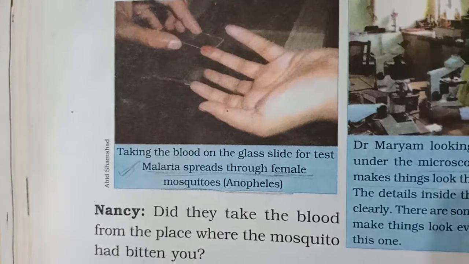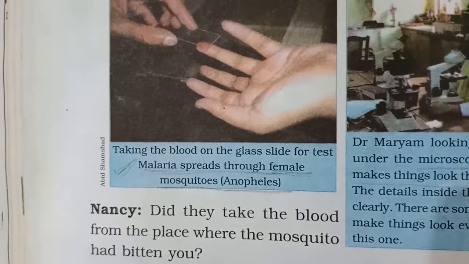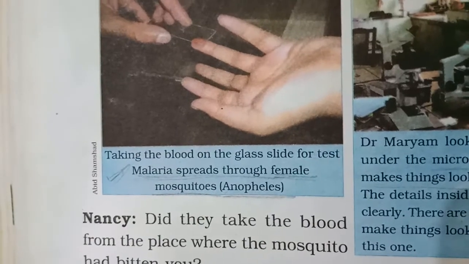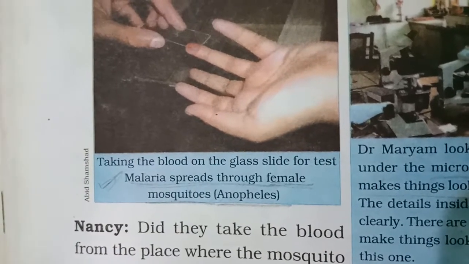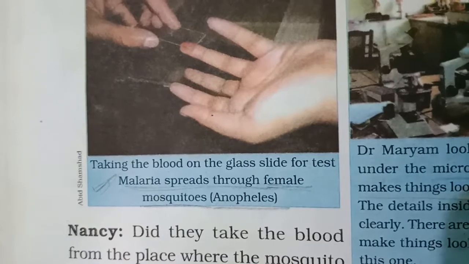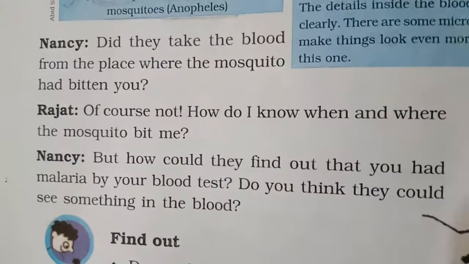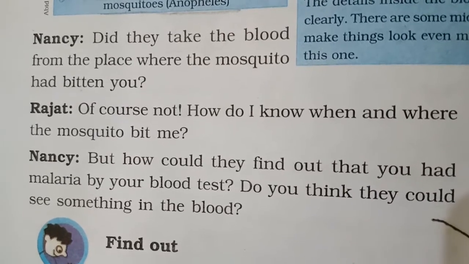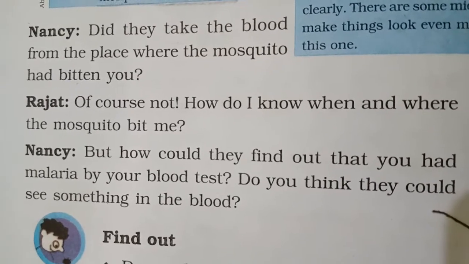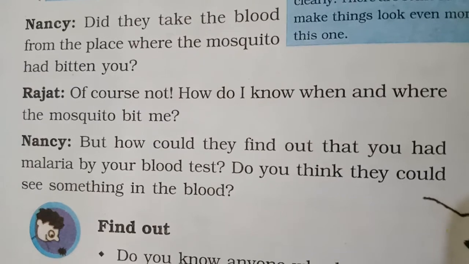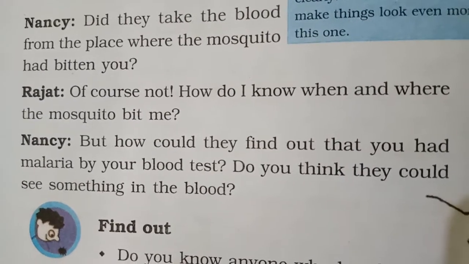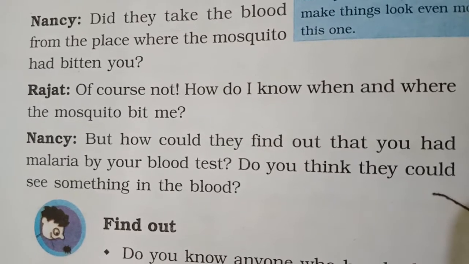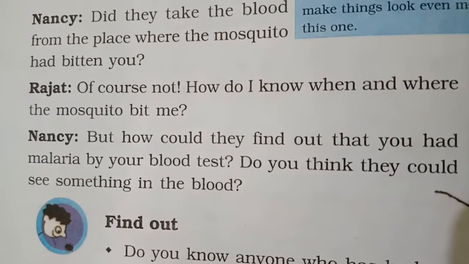So here we came to know that malaria is spread only by the disease causing mosquitoes. And what is the disease causing mosquito? It is the female Anopheles mosquito. Nancy: "Did they take the blood from the place where the mosquito had bitten you?" Rajat: "Of course not. How do I know when and where the mosquito bit me? It can't be known where the mosquito bites you."